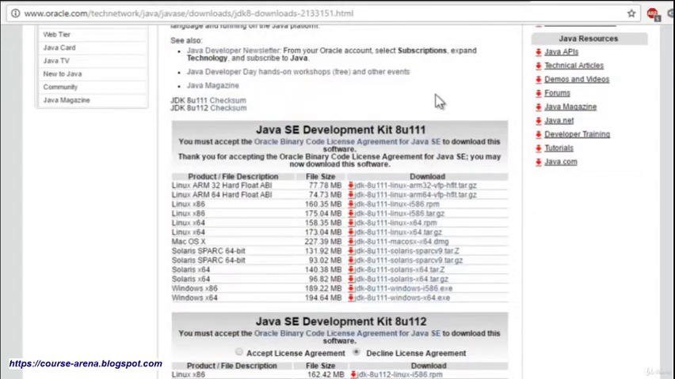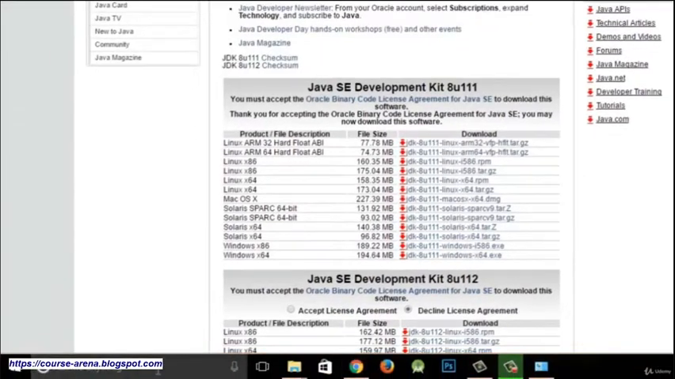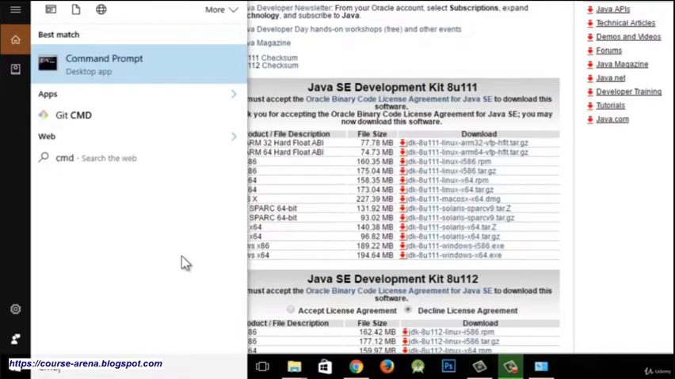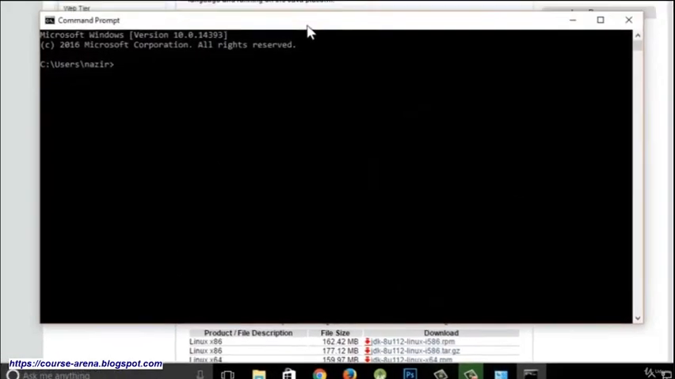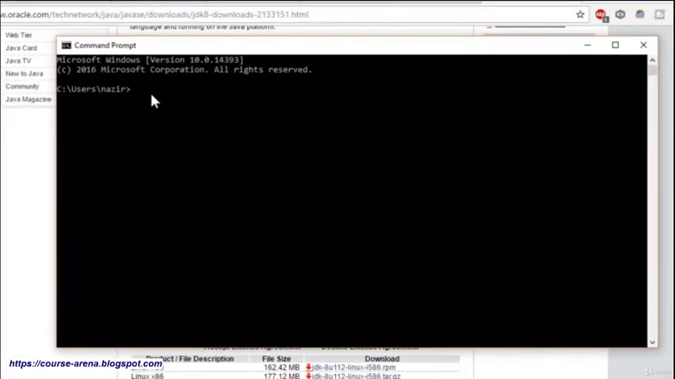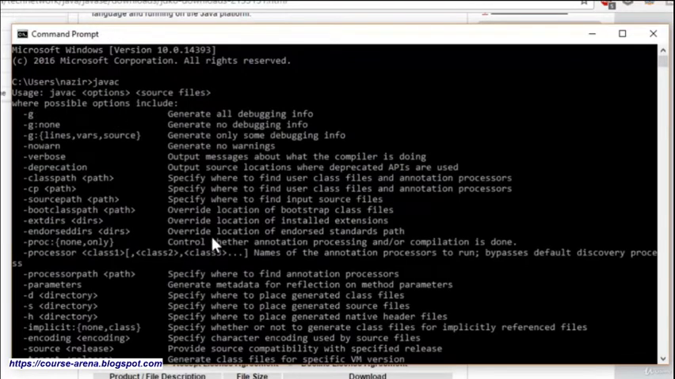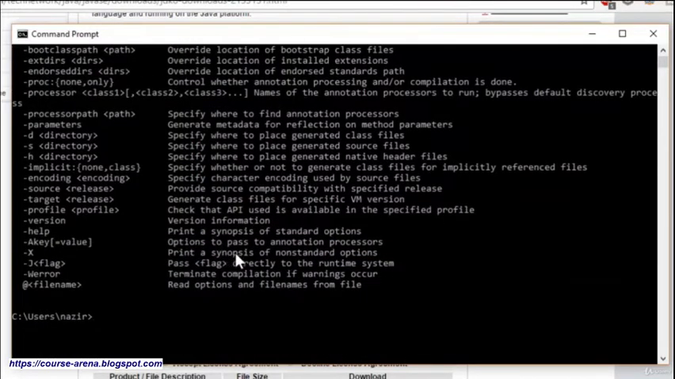But how can we know whether it is installed or not? To check that, we have to use the help of the command prompt, that is cmd. Hit enter. Here it has been opened, cmd. So here I'm going to type javac in small caps, which checks whether Java has been installed or not. Then I'm going to hit enter. If you find this, that means your Java has been installed. If not, try the steps from the start.